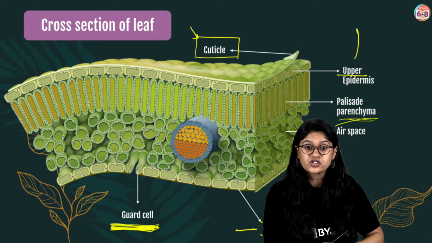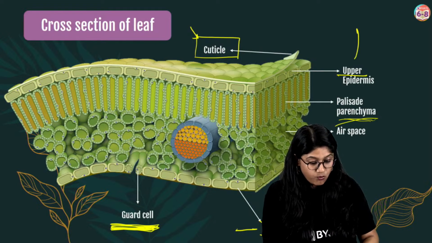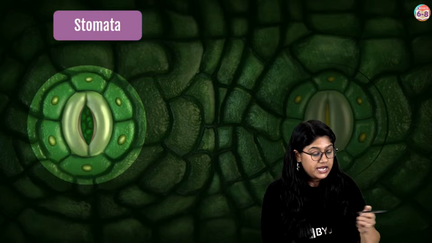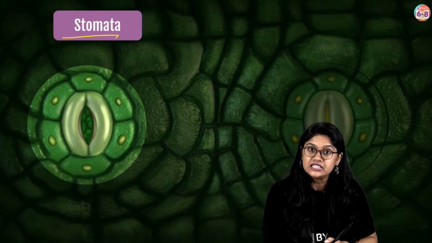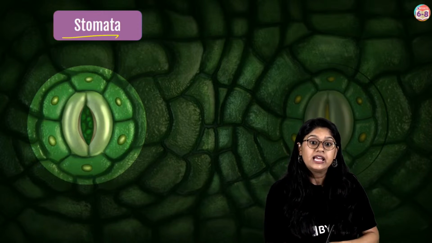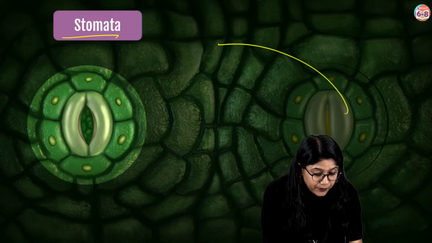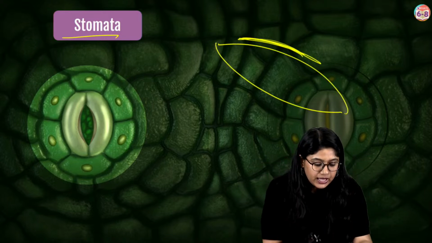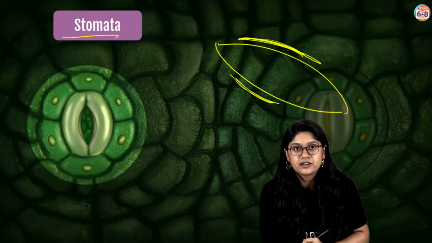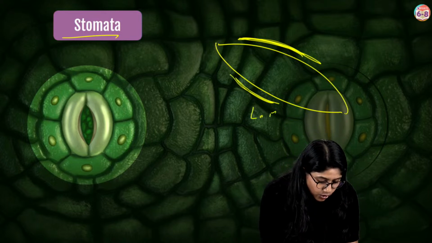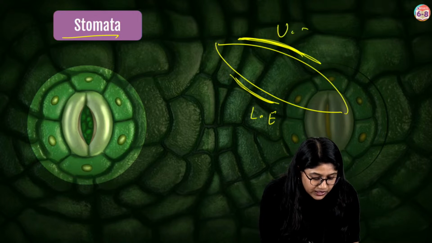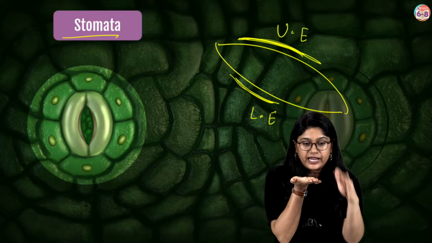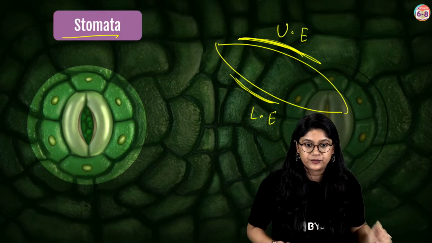Now we'll be focusing on the stomata. What are the stomata, everyone? This is how the stomata look. They are present on the leaf, and we have more on the upper epidermis, the top part, which is very shiny, very green, and less on the lower epidermis. What is epidermis? It's nothing but the first layer, the top layer and the lower layer.